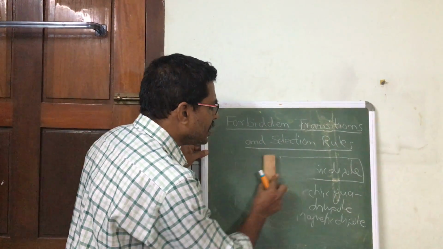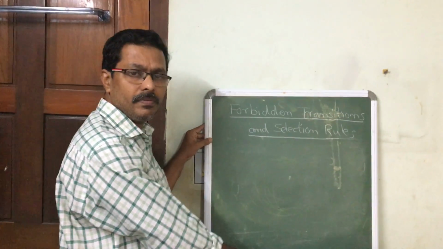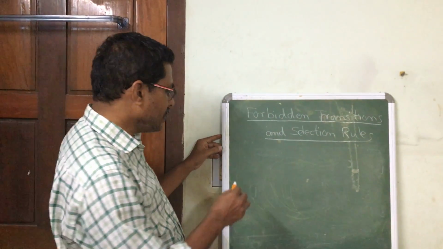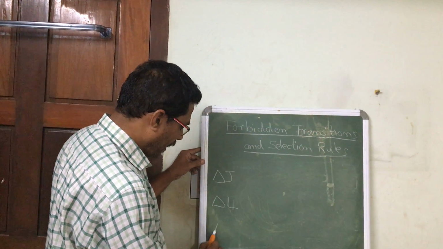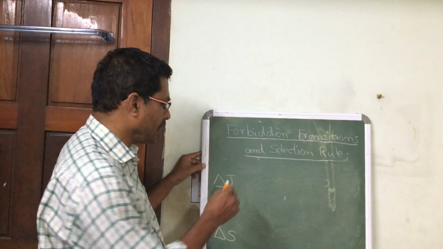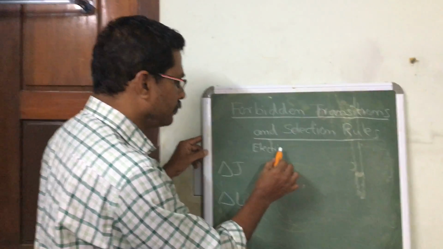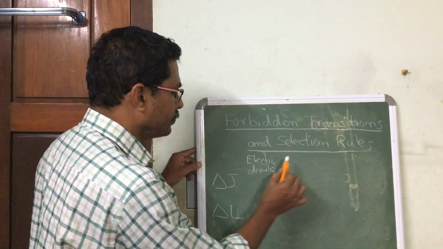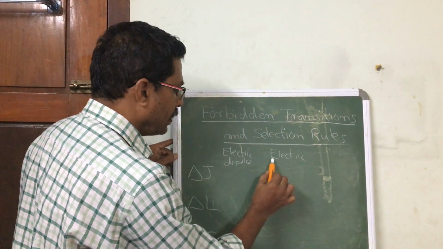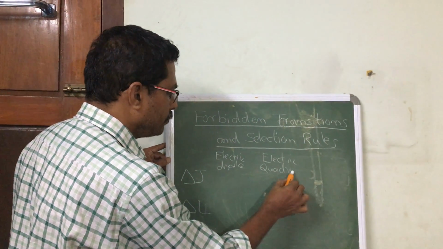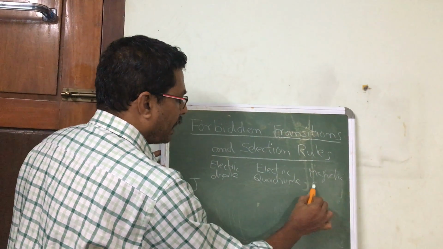For such transitions, we can have selection rules for delta J, delta L and delta S. And for the electric dipole, then electric quadrupole, then magnetic dipole.